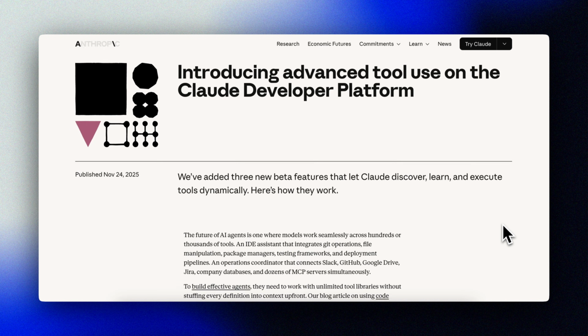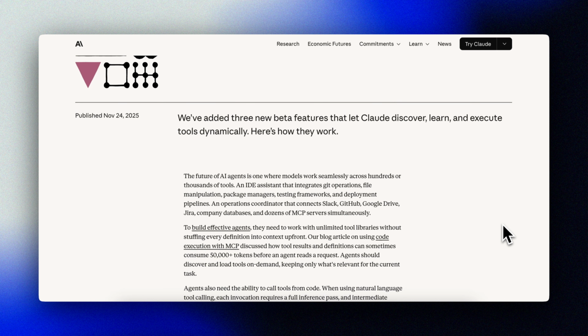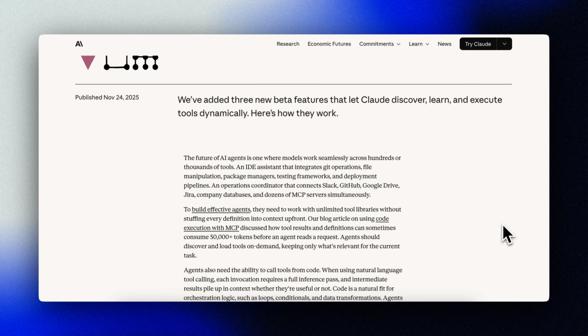Anthropic just published their solution. 3 beta features they've been using internally, and they shared the benchmarks. This is actually really cool stuff.